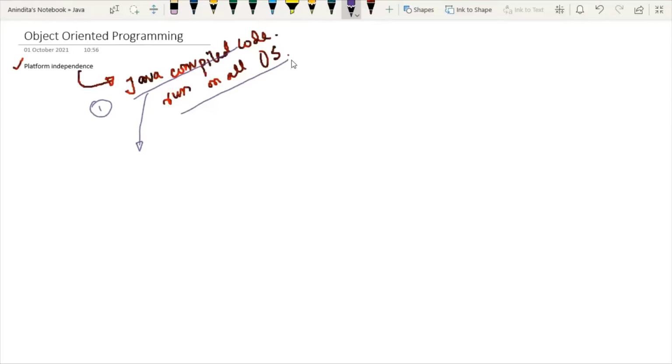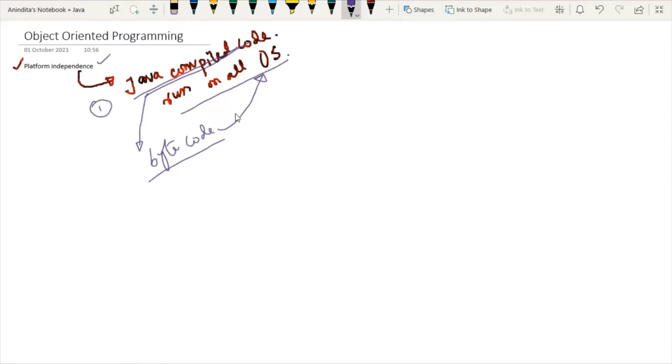Therefore, we can say that compiled Java code is platform independent. And the compiled Java code is known as bytecode. So in one word, after compilation of the Java code, we will get the bytecode. This bytecode can run on any operating system and this bytecode is platform independent.